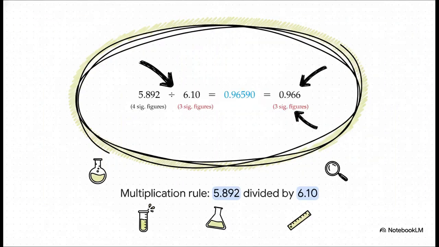And when we start doing math with these measurements, we have some pretty strict rules to follow. For multiplication and division, your final answer must carry the same number of significant figures as the factor with the fewest. So in a division problem where 5.892 is divided by 6.10, the first number has 4 significant figures, but the second one only has 3. Because of that, our final answer must round to 3 significant figures, giving us 0.966. The golden rule here: your answer can only ever be as precise as your least precise measurement.